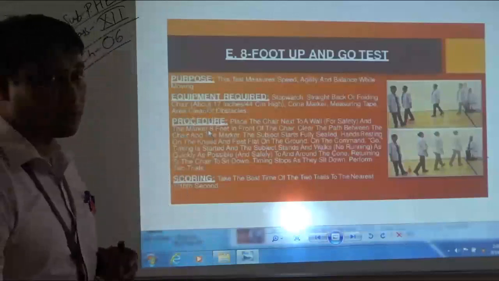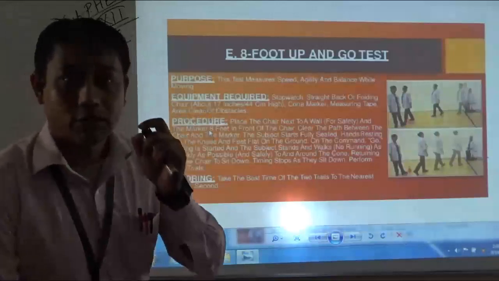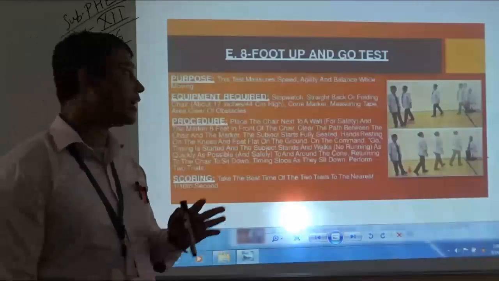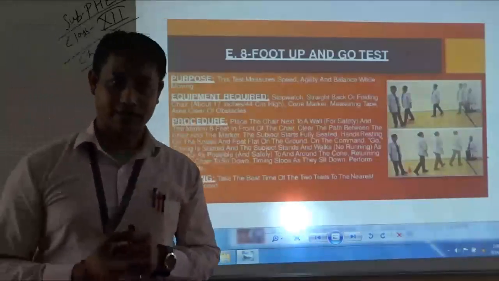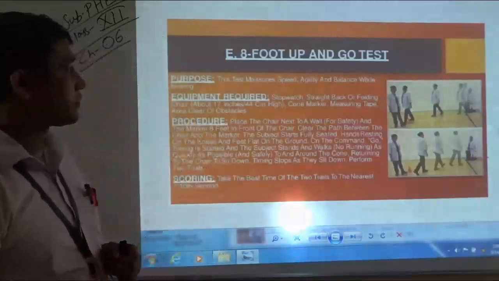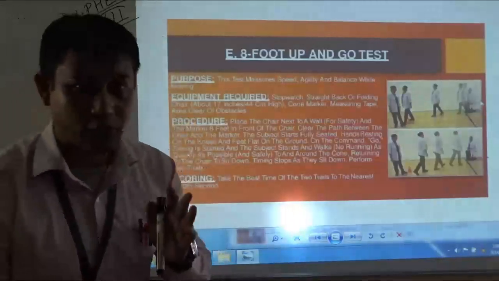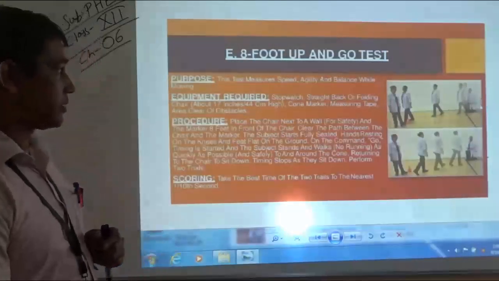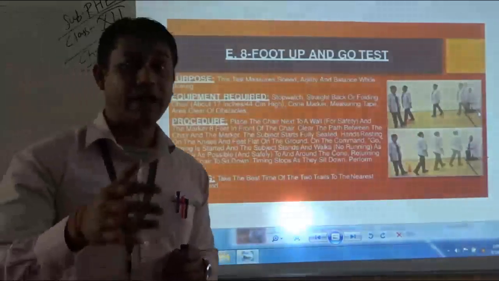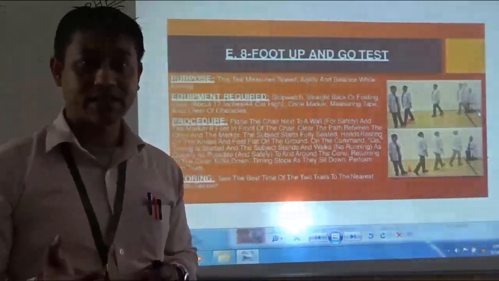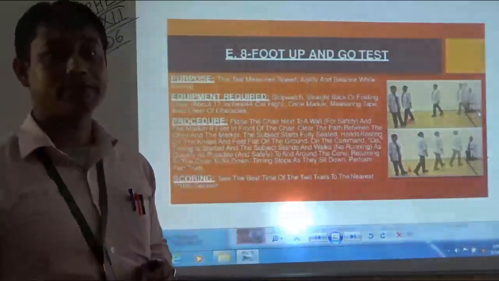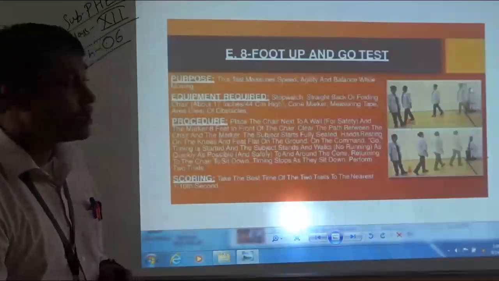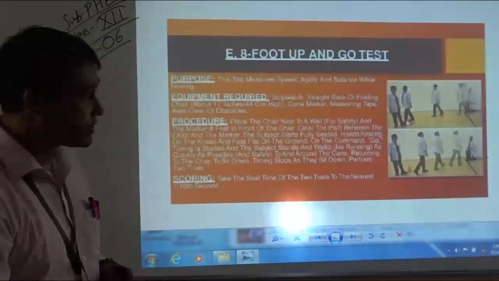First of all, the procedure of the test: how to perform the 8-foot up and go test. As you can see, the subject will first be in a sitting position. Then, on the command go, the subject needs to get up and move towards the cone.